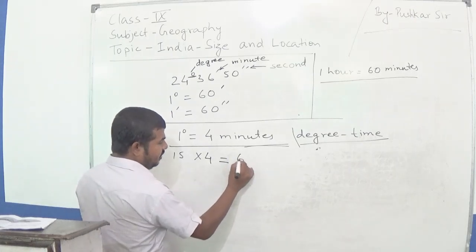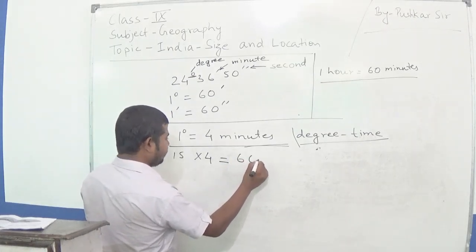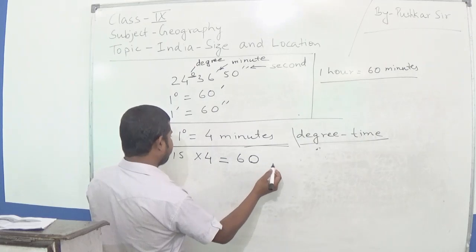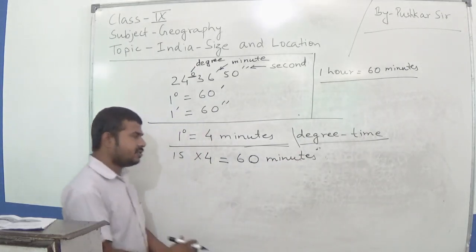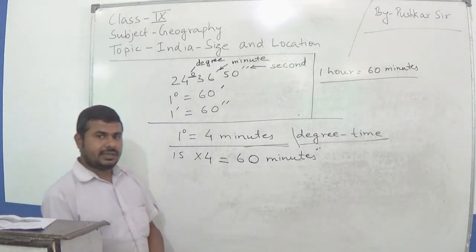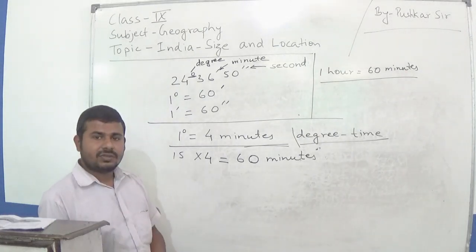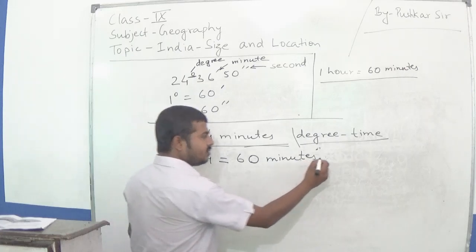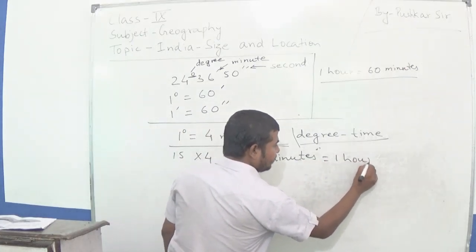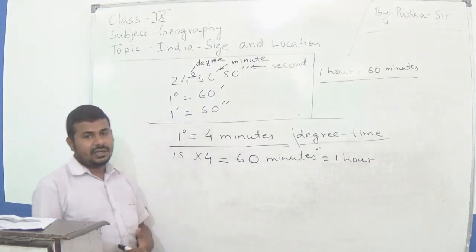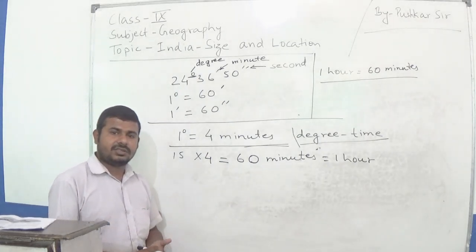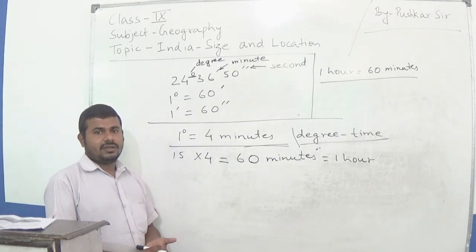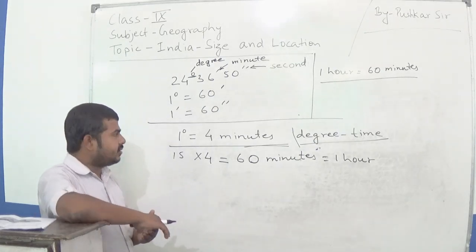So what is the result? Result is 60 minutes. It means what? The sun will take 1 hour. 60 minutes means what? 1 hour. The sun will take 1 hour to cover 15 degree of longitude. So I hope you understood it.